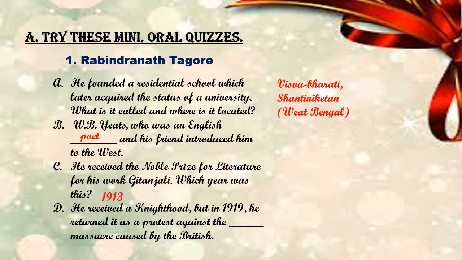This was given to Rabindranath Tagore, but he returned it in 1919 to protest against a massacre. A massacre means a great killing of a large group of people, and the Britishers killed a large group of people in 1919. So he returned that to protest.